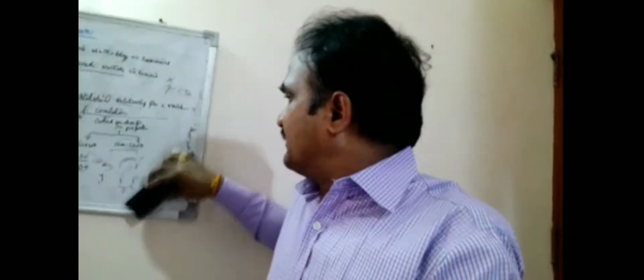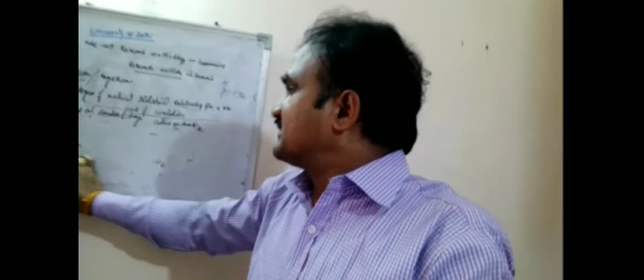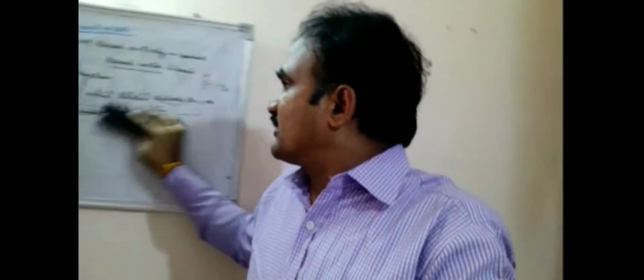Now we are discussing the measures of correlation. Different methods can be used to calculate the relationship between two variables or more than two variables.